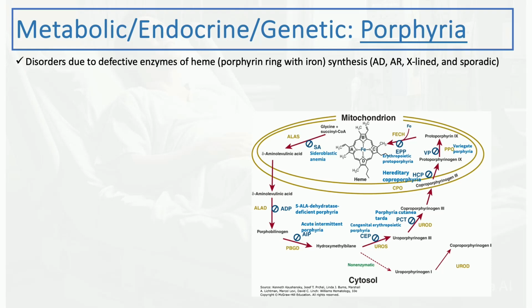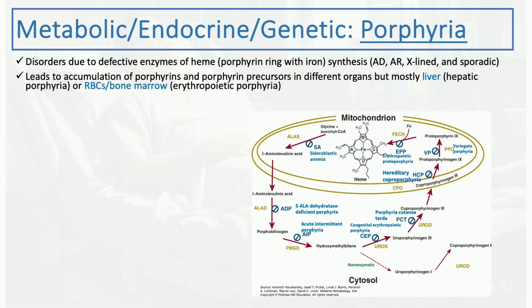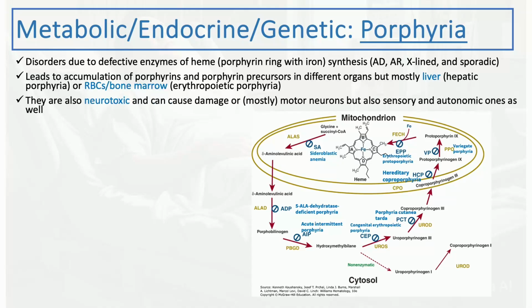So it's very variable. They lead to accumulation of porphyrins and porphyrin rings in different organs, leading to the constellation of symptoms associated with porphyria. This accumulation usually happens in different organs, but mostly in the liver, and we call this hepatic porphyria. Or they might accumulate in the RBCs or bone marrow, and we call these erythropoietic porphyria. The defective enzymes could be inside the mitochondria, could be outside the mitochondria. There's a lot of them, and they could be neurotoxic too, and can lead to a lot of neurological manifestations, more commonly motor neuropathy, but also sensory neuropathy as well. And sometimes dysautonomia, like autonomic neuropathy.